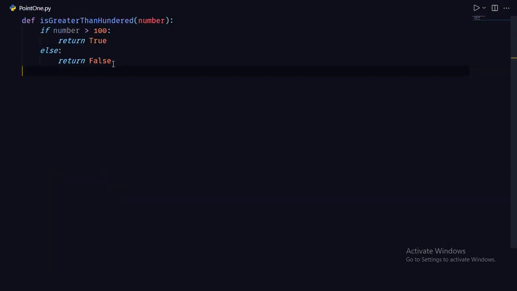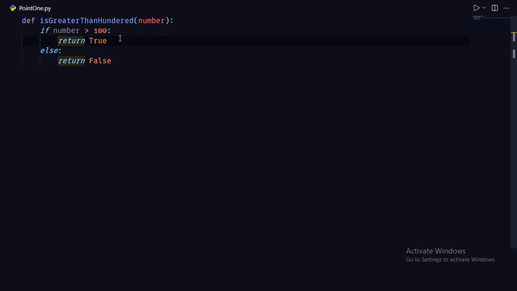So the first point that comes here is the if else. As you can see, this is a simple function which returns true or false based on the number it is given. If the number is greater than 100, it returns true, otherwise it returns false. I have named the function isGreaterThan100. As I said, we should name functions and variables meaningfully, and as it returns a boolean, we have prefixed it with is. So we can clean this code even further.